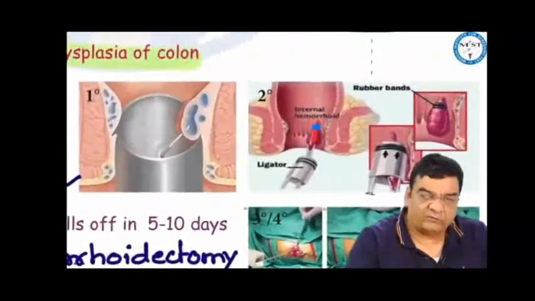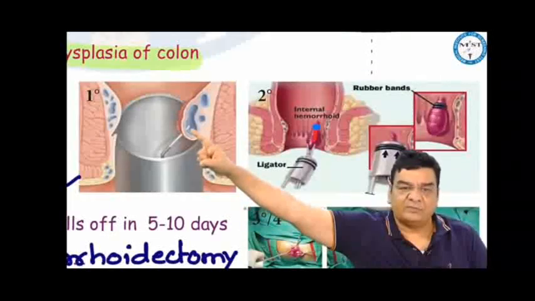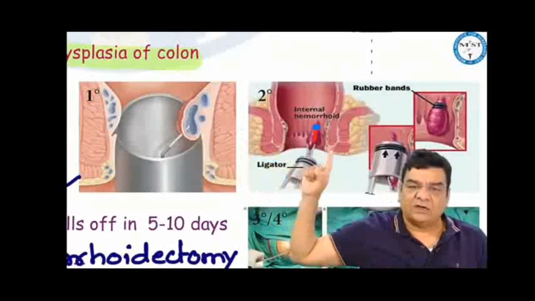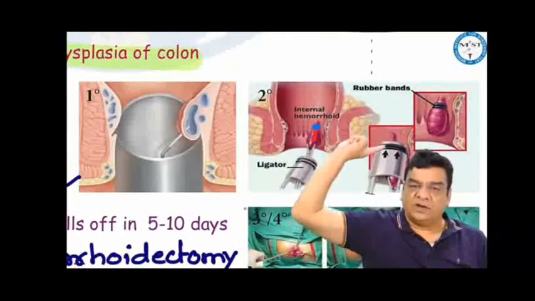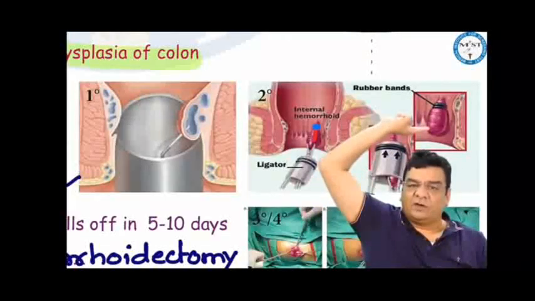The treatment for hemorrhoids, for first degree hemorrhoids, we do sclerotherapy. We inject the sclerosing agent like 5% phenol in almond oil at the apex of the hemorrhoidal mass. For second degree hemorrhoids, we can do banding, where a special band applicator is used and the band is left at the base of the hemorrhoid, and this mass will fall off automatically in 5 to 10 days.